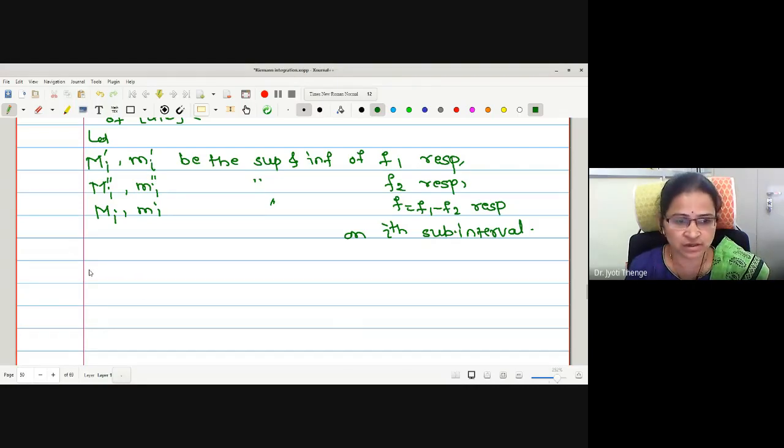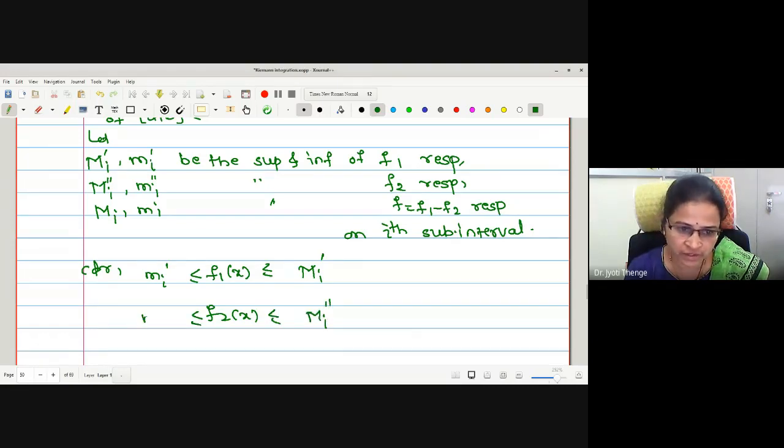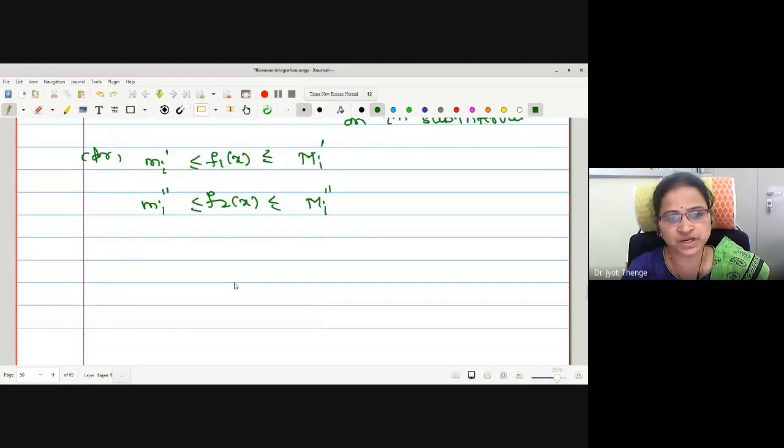See here. Consider f1 of x lies between which two bounds? Capital M dash and small m dash. Similarly, f2 of x lies between M double dash and small m double dash. Now we want to make the subtraction, so we will change the sign of the second one. If I multiply by the negative, the inequalities get reversed.